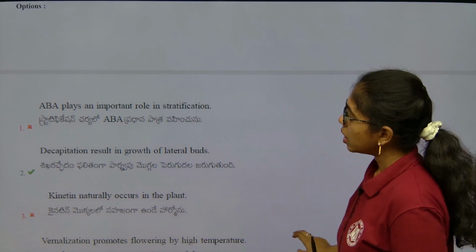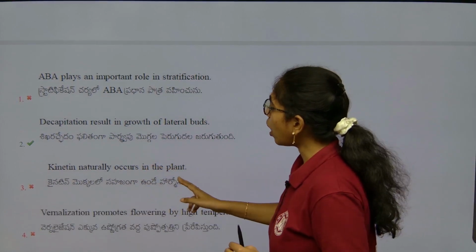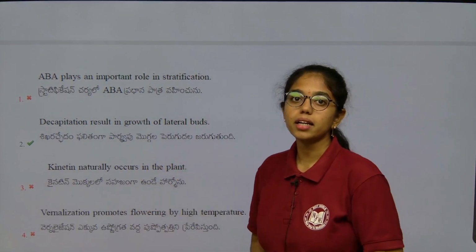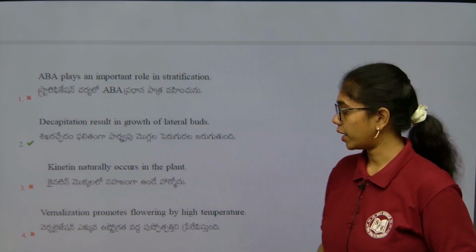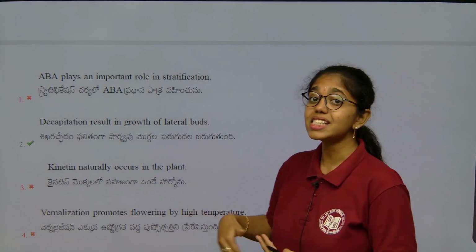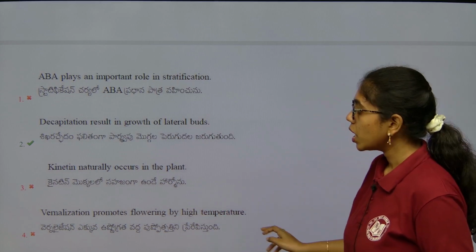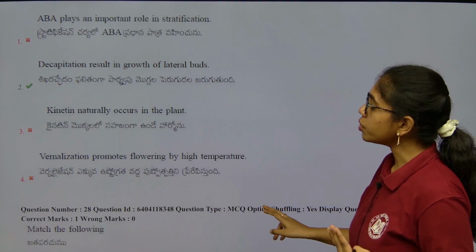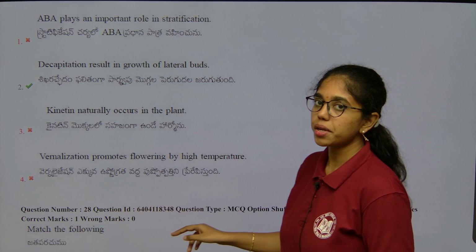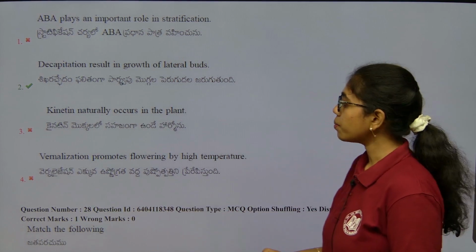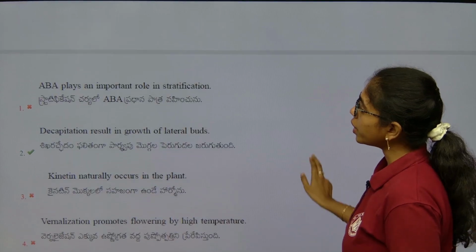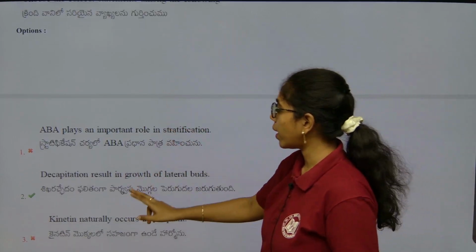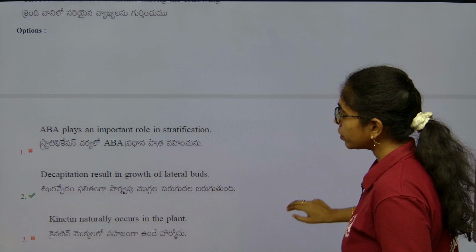Apical dominance. Next, kinetin naturally occurs in plants. Wrong. Zeatin is what naturally occurs in plants. Zeatin is the natural cytokinin, not kinetin. Kinetin is the synthetic form of cytokinin. Next, vernalization promotes flowering at high temperature. Wrong. Vernalization promotes flowering at low temperature. So, here in the question, what did he ask us? Correct statement to identify, that is option 2 only. Next.